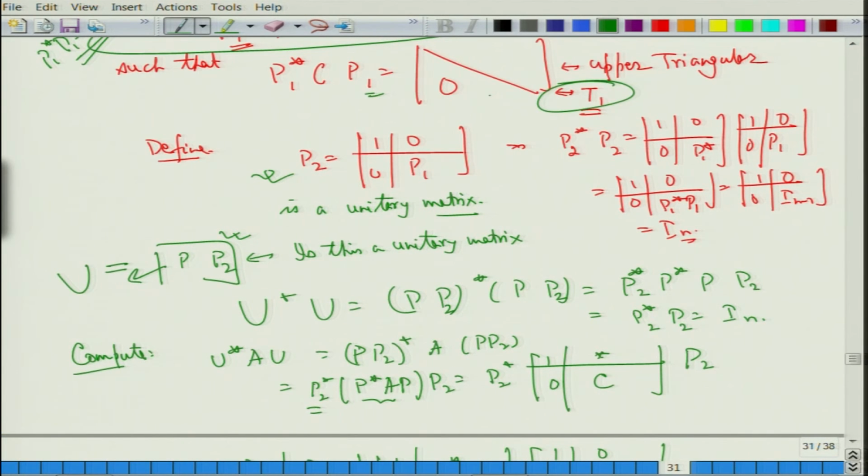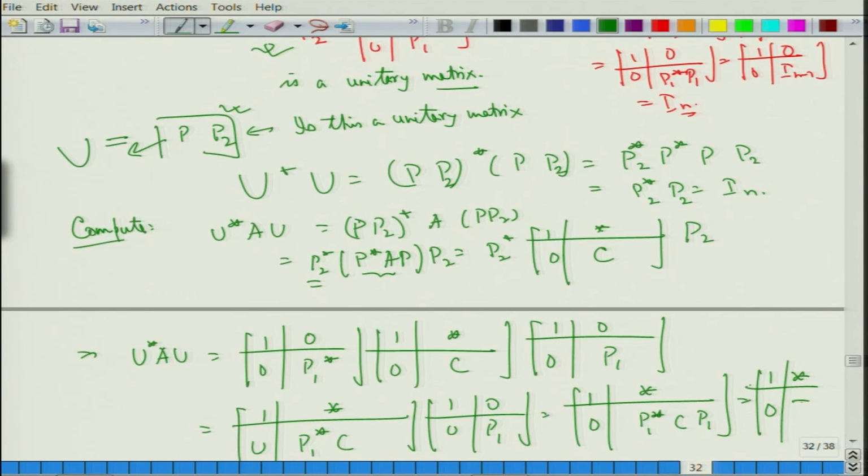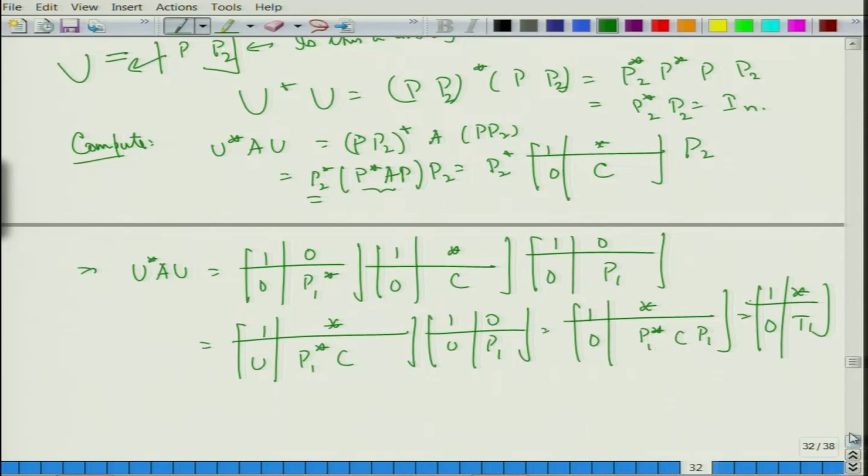I wrote it as upper triangular T1. So, what we see here is that this matrix is upper triangular as T1 is upper triangular.